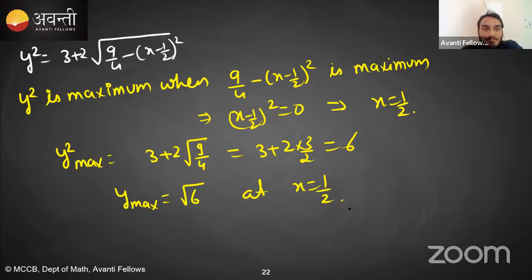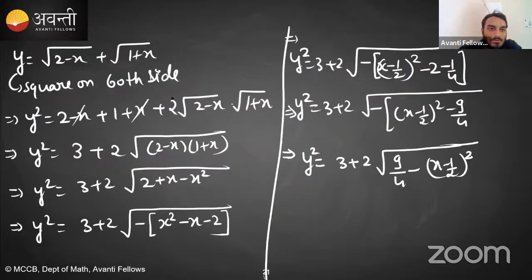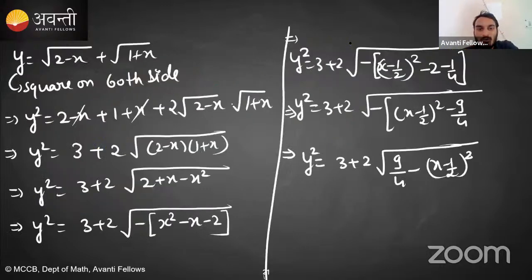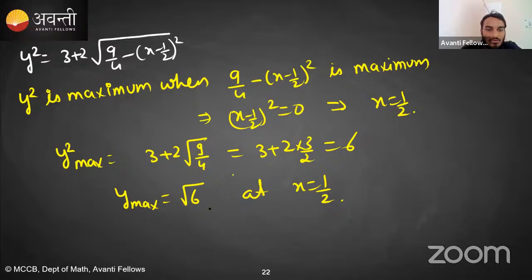Is this clear? अब कोई मुझसे पूछेगा सर y square is 6, then y can be plus √6 or minus √6, है ना? So why I'm not considering minus √6? Can anybody tell me? Because check here, this is square root of something plus something, so automatically y is already greater than or equal to 0, isn't it? Right? Square root is always positive, so positive plus positive, y will always be positive. So that's why y square is 6, y is equal to √6 at 1/2. Is this clear?